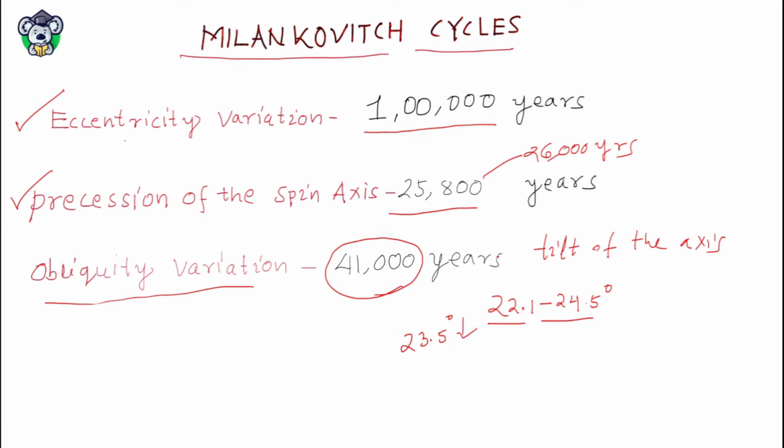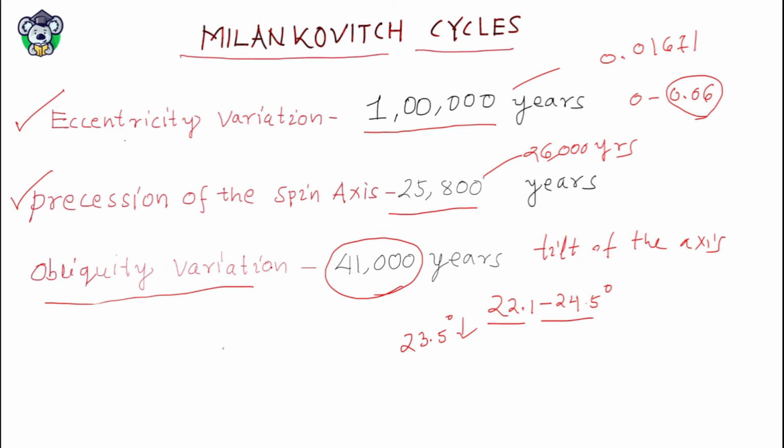Similarly, the eccentricity variation of the Earth occurs between 0 to 0.06. The maximum value is 0.06. Right now, the eccentricity of the Earth is 0.01671. It's also decreasing, towards 0.